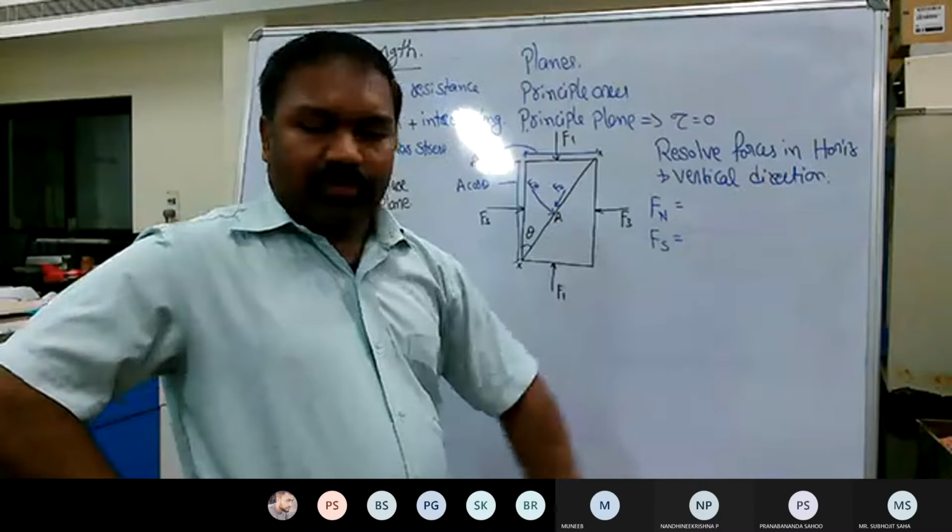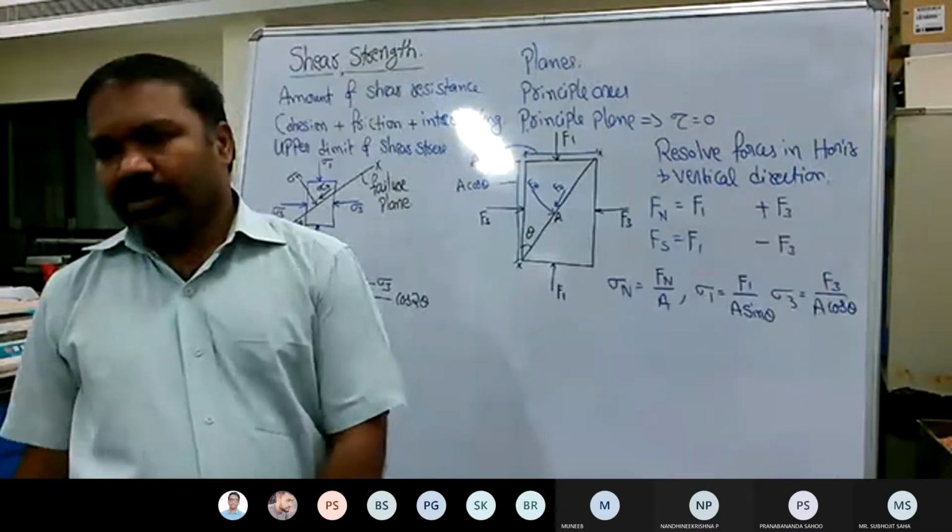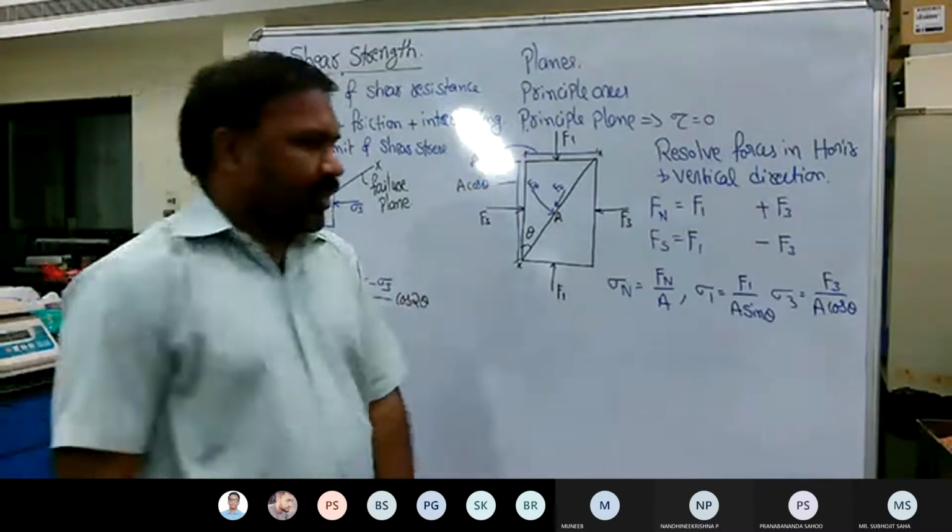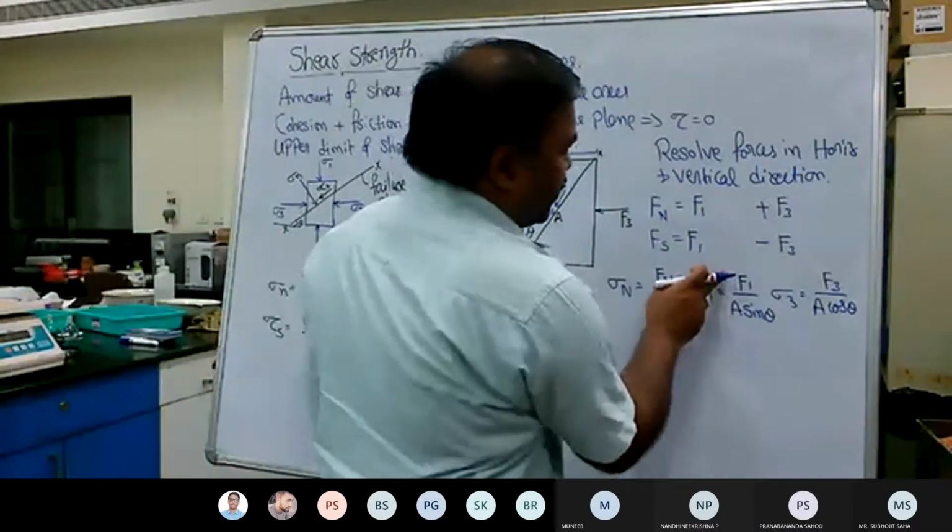So in terms of F1 and F3, sigma 1 is equal to F1 by A sin theta, so that is the width of the top plane. Sigma 3 is equal to F3 by A cos theta, so A cos theta is the width of the vertical plane. So try to substitute.